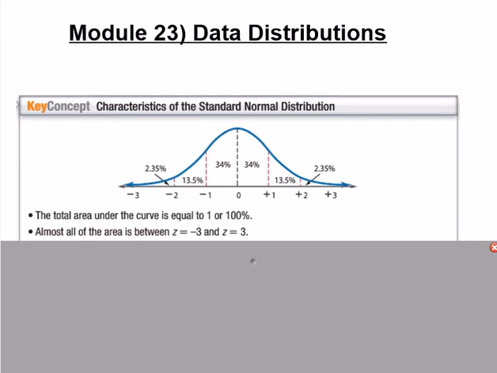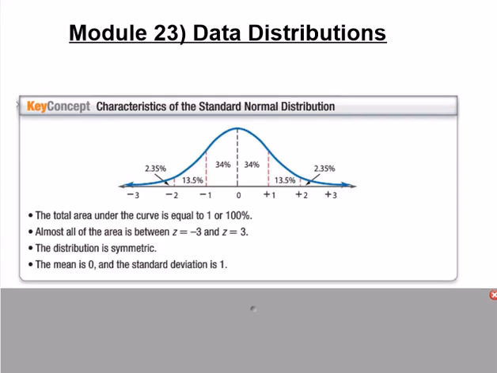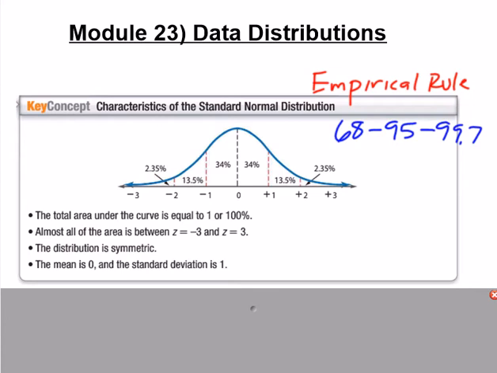These are the notes for Module 23, where we'll learn about data distributions. First, we get introduced to the normal curve and something that is known as the empirical rule. The empirical rule, also known as the 68, 95, 99.7 rule, says that if you are under a normal curve,